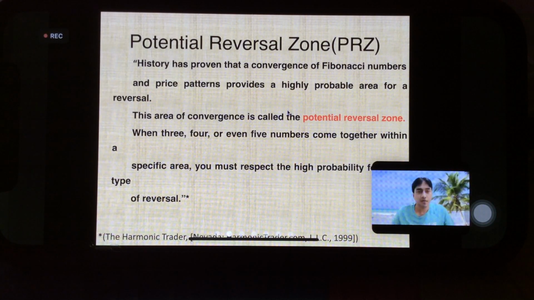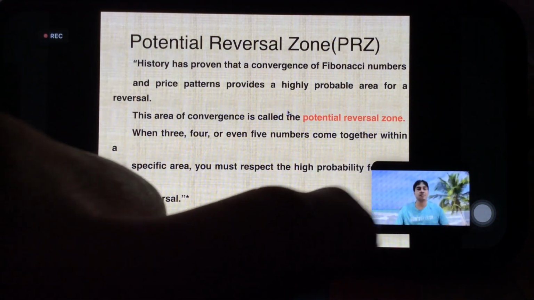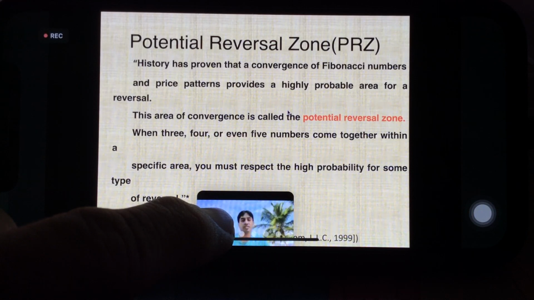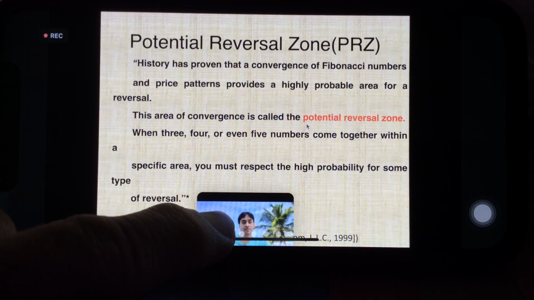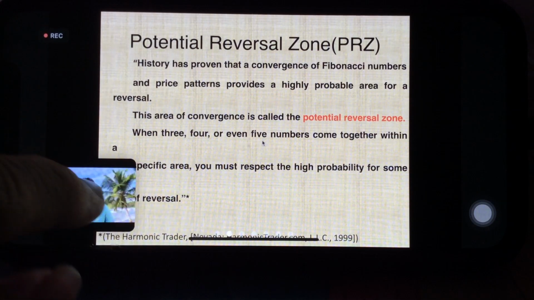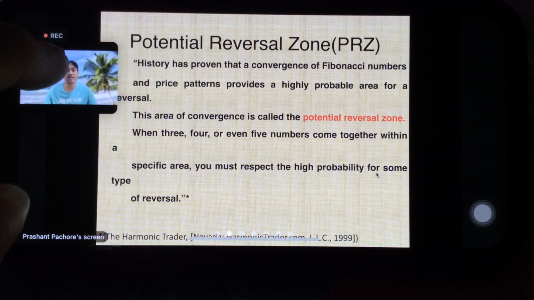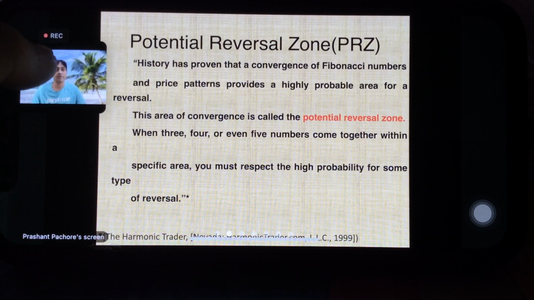Okay. So, what is a potential reversal zone? History has proven that a convergence of Fibonacci numbers and price pattern provides a highly probable area for a reversal. This area of convergence is called a potential reversal zone. When 3, 4 or 5 numbers come together within a specific area, you must expect the high probability of some type of reversal. So PRZ is nothing but a potential reversal zone.